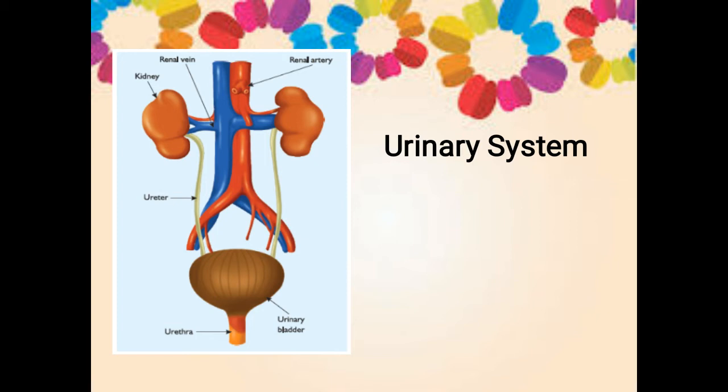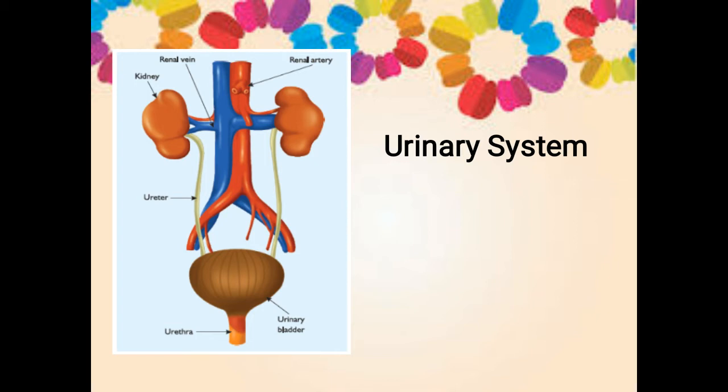So what is happening inside the kidney? Let's see. The waste from the blood, that is excess water, salt and urea will be removed from the impure blood. The removed waste will be sent as urine through the ureter to the urinary bladder.